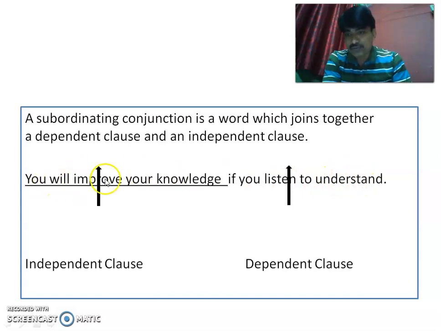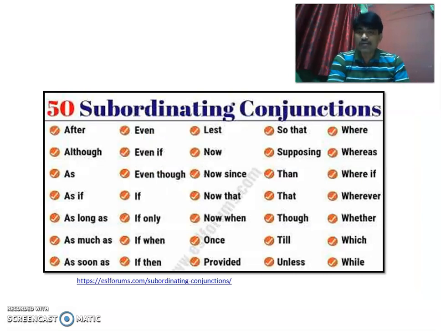But as far as "you will improve your knowledge" is concerned, this clause is an independent clause because it does not require the help of another clause to complete its meaning. But the words or the conjunction that joins this dependent and independent clause are called subordinating conjunctions. This is what I want you guys to pay attention to. So what are these subordinating conjunctions?